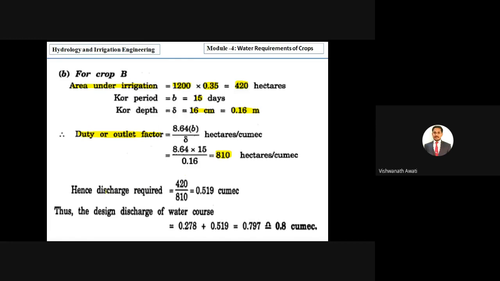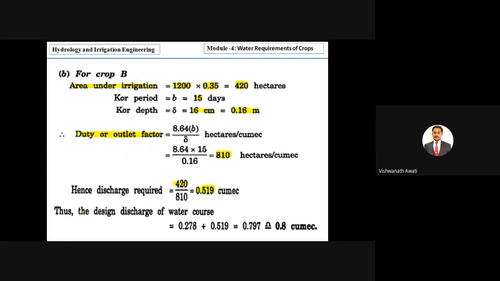Then we have to calculate the discharge, that is area 420 divided by outlet factor or duty 810. So we are getting discharge 0.519 cumec, 0.19 cumec.